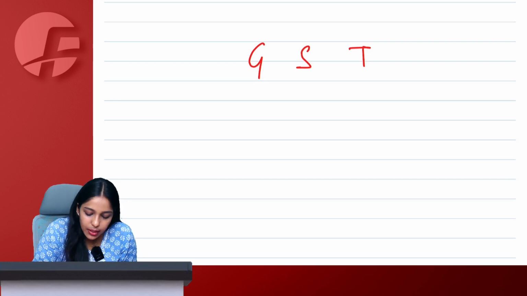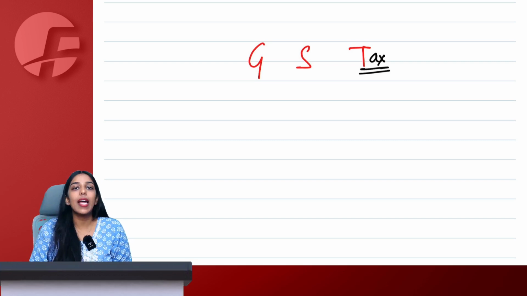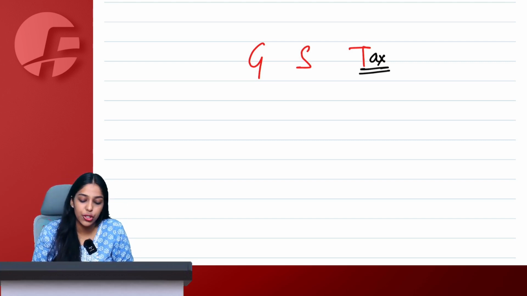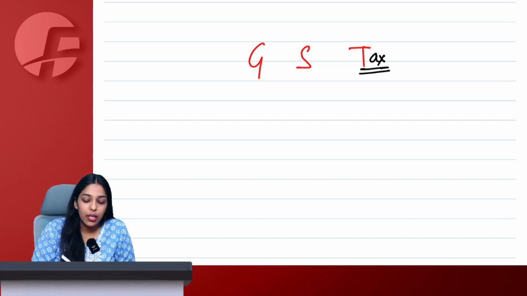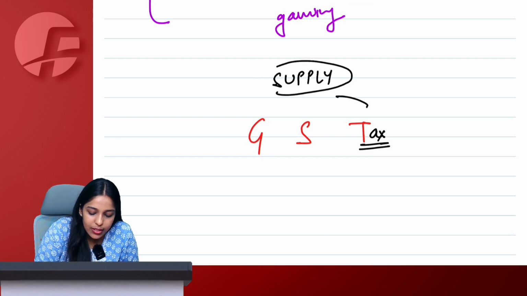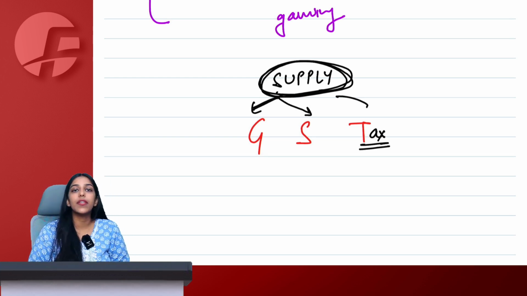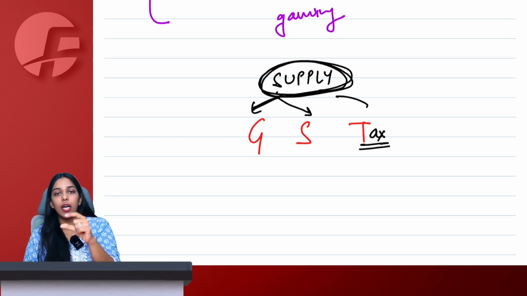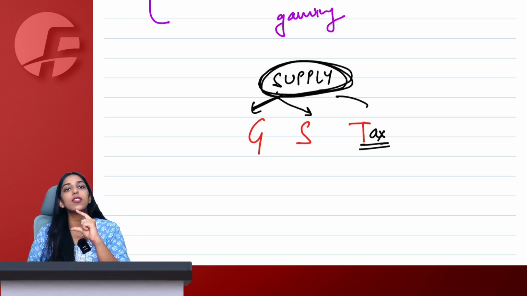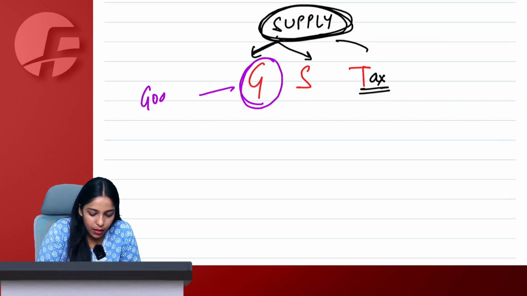Chalo. So what did we understand? Under GST, goods and services tax. Yesterday we understood what is tax. Tax is a compulsory monetary payment that I have to make in order to run the administration. Tax on what? Tax on supply. This is a tax on supply because supply is the taxable event here. Supply of what? Supply of goods or services. So a tax which is essentially levied on supply of goods or services is known as GST, of which we already understand what is goods.